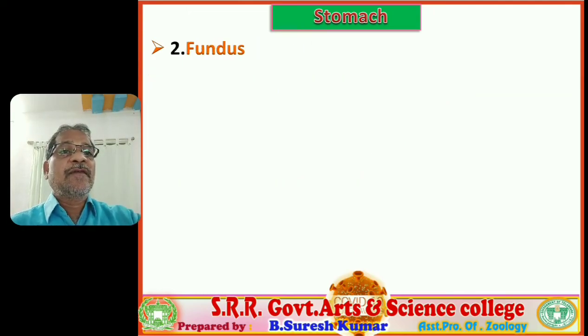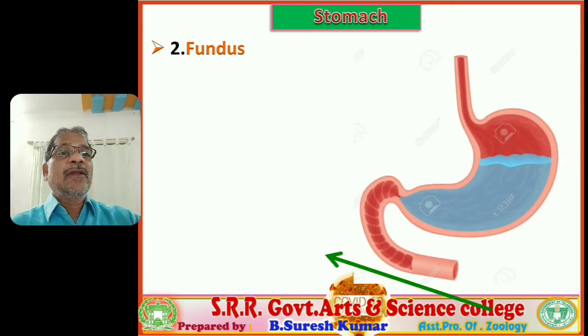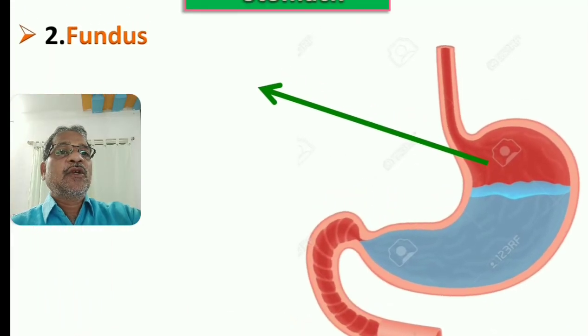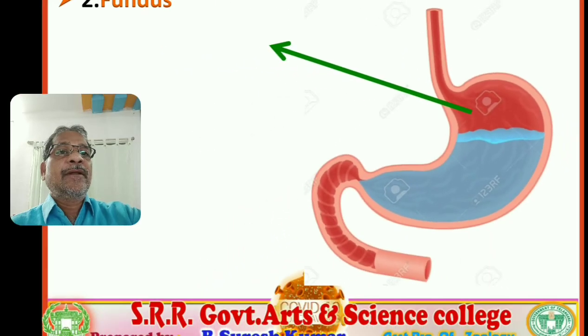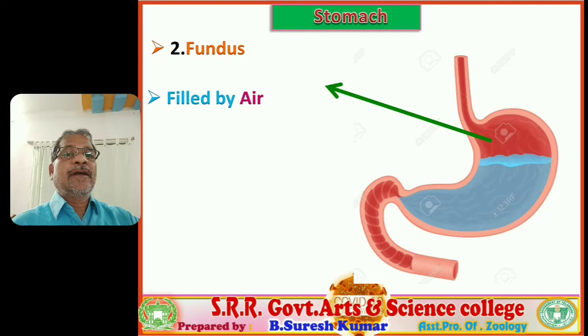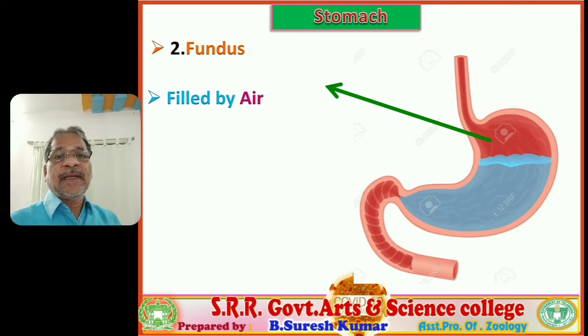And the next part of the stomach is the fundus. You observe, this is the fundus, the red color chamber beneath the cardia. That is the fundus region of the stomach. The fundus region is towards the diaphragm side, and it is completely filled by air.